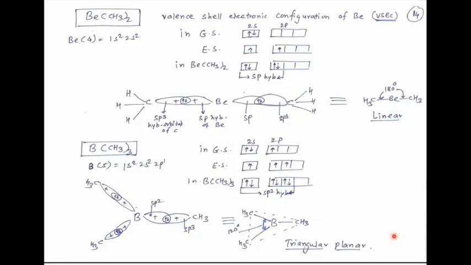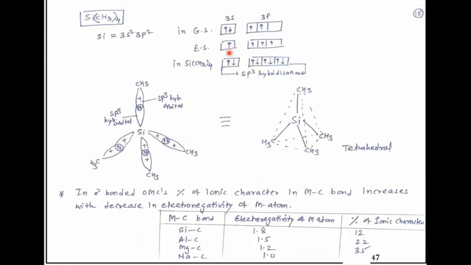Then see the next compound. This is tetramethyl silicon. The electronic configuration of silicon is 3s2, 3p2. In the ground state, 3s contains 2 electrons and 3p contains 2 unpaired electrons. In the excited state, a 3s electron is promoted into the 3p orbital.